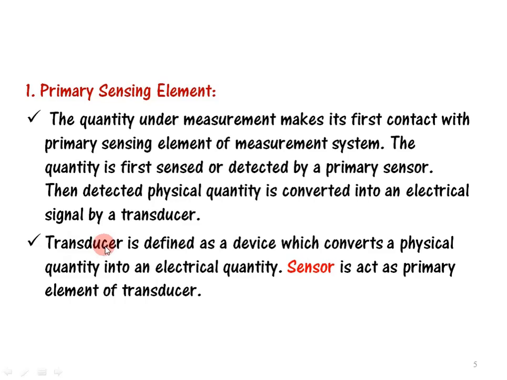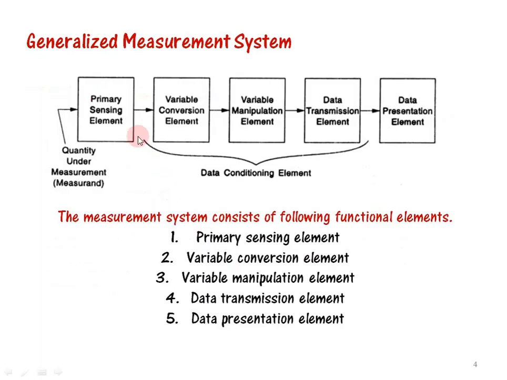A transducer is a device which converts a physical quantity into an electrical quantity. The primary sensing element, the first block, consists of a device that is nothing but a transducer. The transducer converts the input or physical quantity into an electrical signal, and that electrical signal we can give as input to the second block.